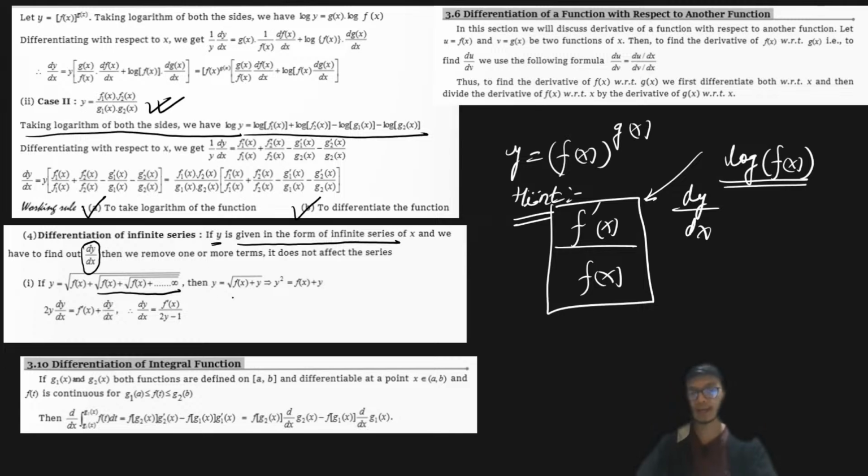So what I can do is that I can write this expression similarly as y is equal to square root of f of x plus y. And in this case, I am able to express y square is equal to f of x plus y. And then if I do the differentiation, I will get the result. So instead of carrying out this infinite series, I am able to easily find the derivative of that particular series, right? Is this part clear to all of you?